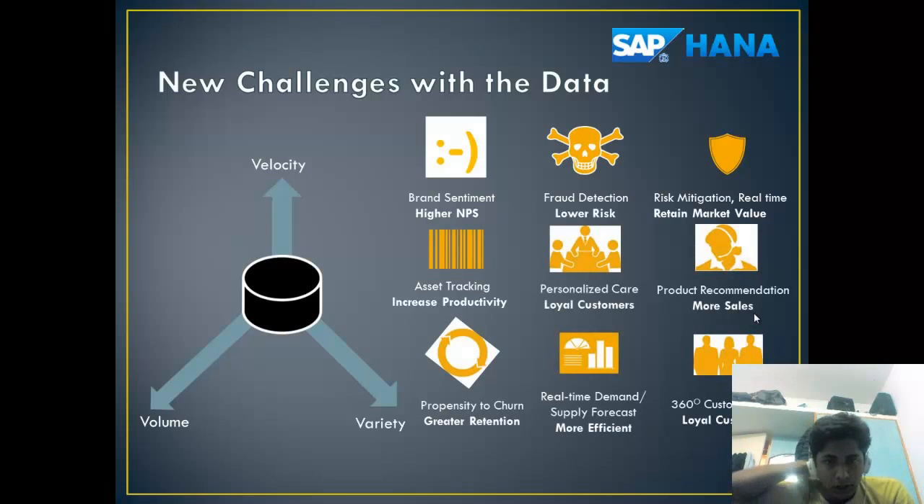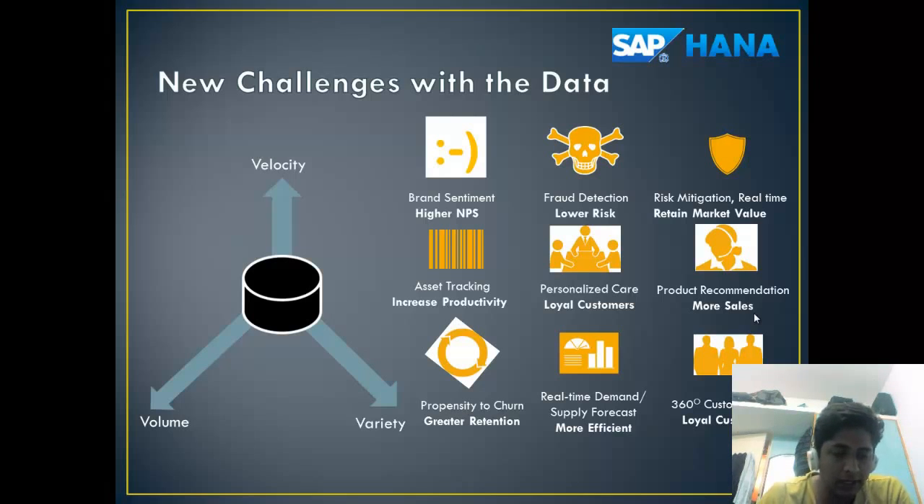This slide shows the new challenges with the data we are discussing. The figure on the left shows that data has been increasing in three dimensions, which are velocity, volume, and variety. What this means is there is a wide variety of data available. The speed with which we access data, or want to access data, has a lot of demand, and the volume has been increasing exponentially ever since. This brings a lot of challenges to the data, as shown on the right side.